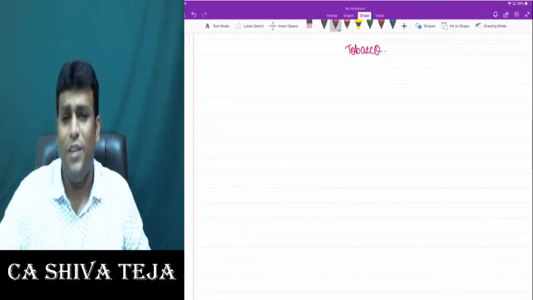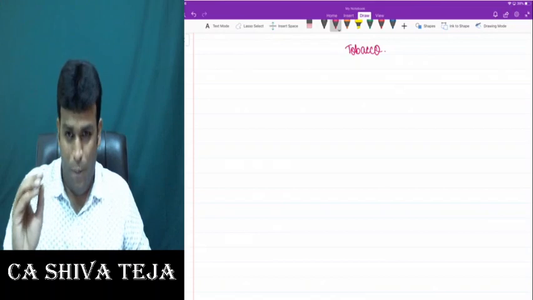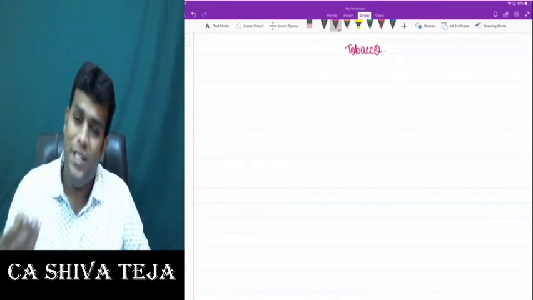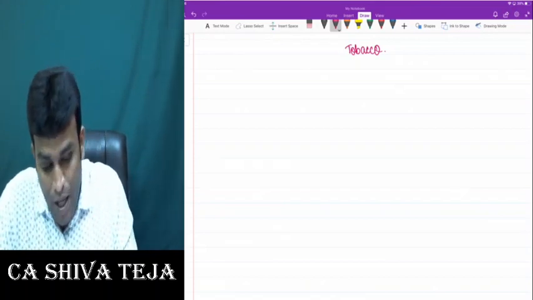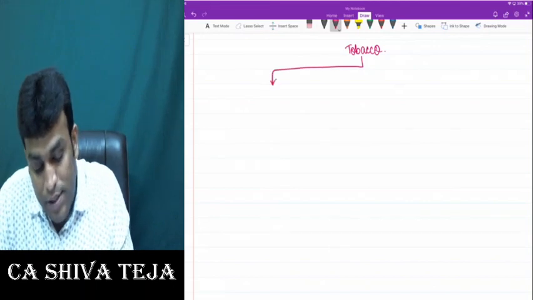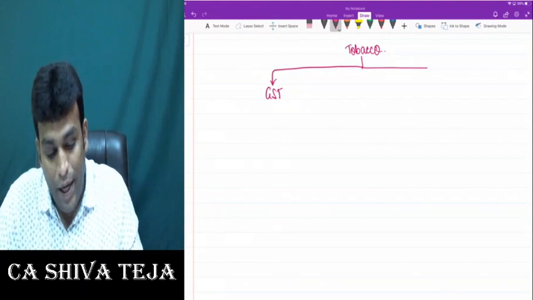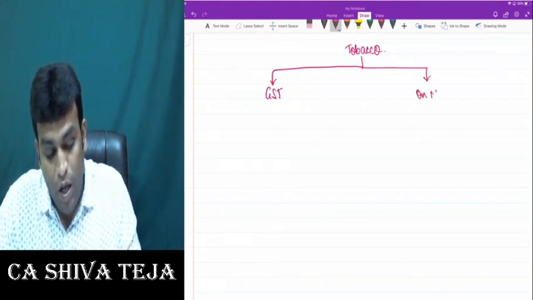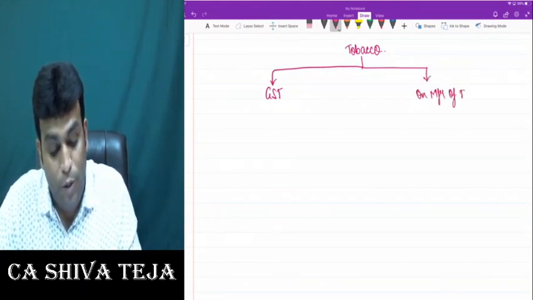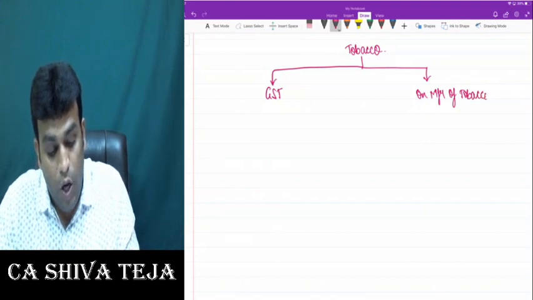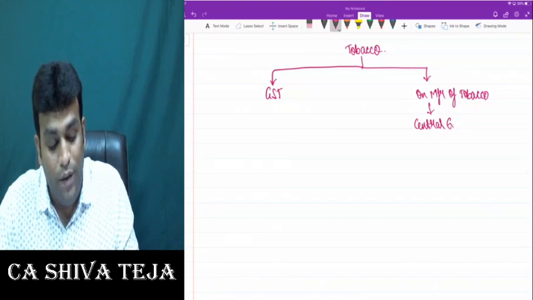Now, interesting point which I want to tell you is that tobacco is one such product which is covered in GST law. But on tobacco GST will apply, and apart from GST, on manufacture of tobacco products, central excise duty will apply.